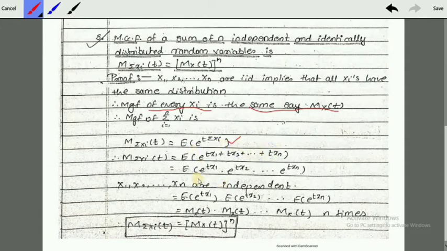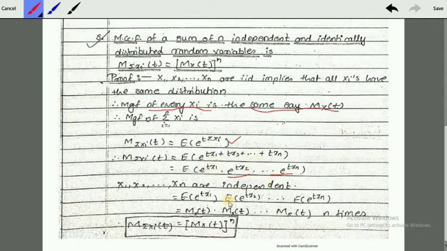This can be reduced to the multiplicative form of each term. So the expectation of e raised to tx1 into tx2 into tx3 up to txn. Here x1, x2 up to xn are independent. Therefore, we can write this expression as the expectation of e raised to tx1 separately, because x1, x2, xn are independent, so these terms are also independent.